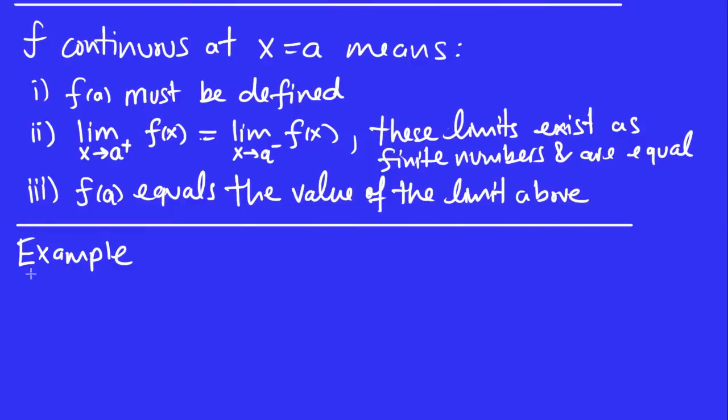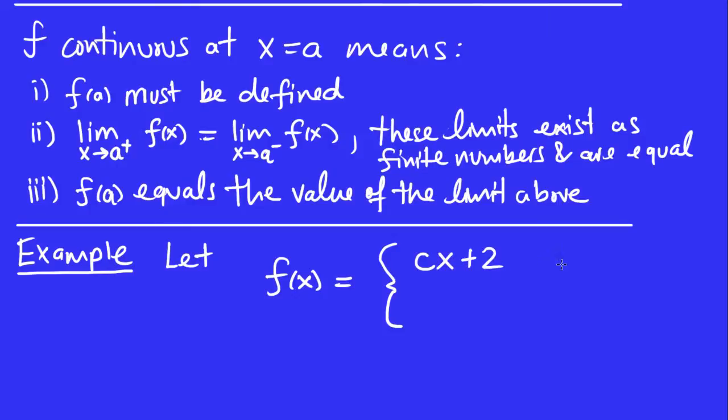This is the kind of question I'm about to do right now, and it's very common for a continuity problem. Often with continuity problems, you're going to be given a piecewise function, right? So why don't we say cx plus 2 if x is, I don't know, less than 1, and it's equal to 4 minus x squared if x is bigger than or equal to 1.